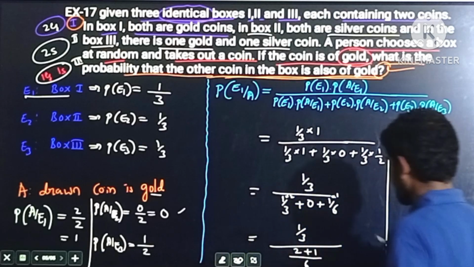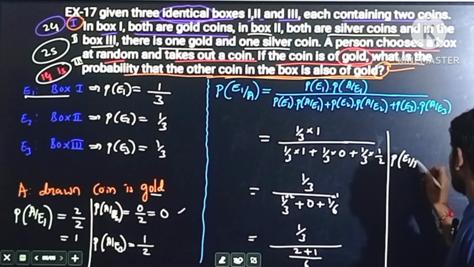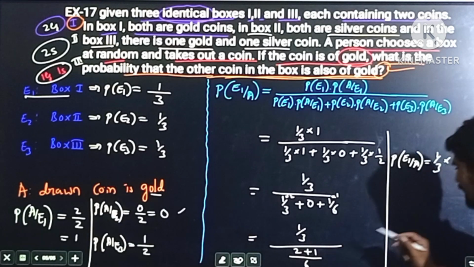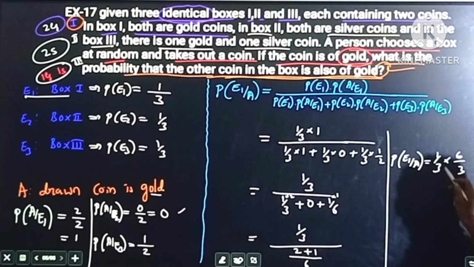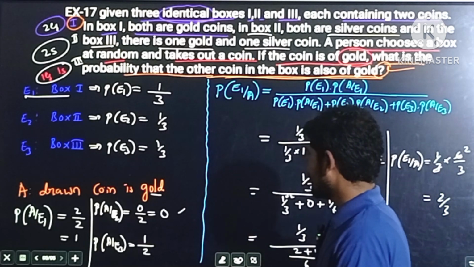Hence the required probability of E1 by A is equal to 1 by 3 into, inverted, 6 by 3. 3 ones are 3, 3 twos are 6. Therefore 2 by 3 is the required probability. I hope all of you understood this question.